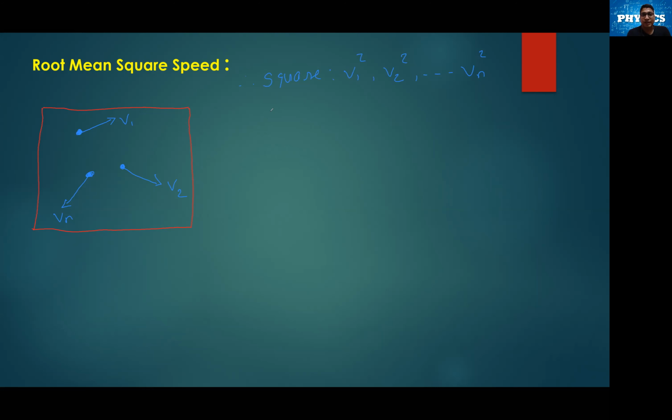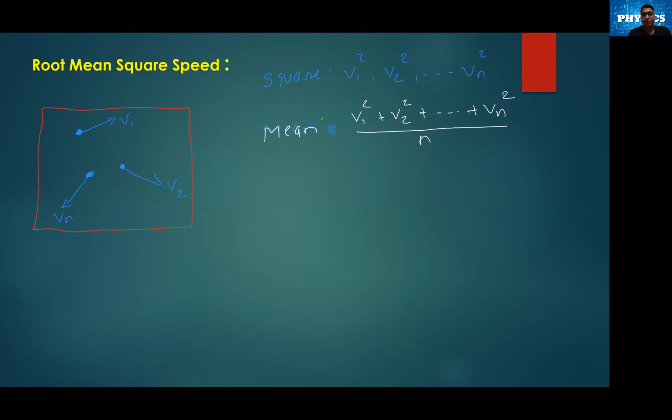If we have to find the mean, then the mean of these is going to be v1 square plus v2 square till vn square, divided by the number of molecules, that is n. This will give us the mean of the square.